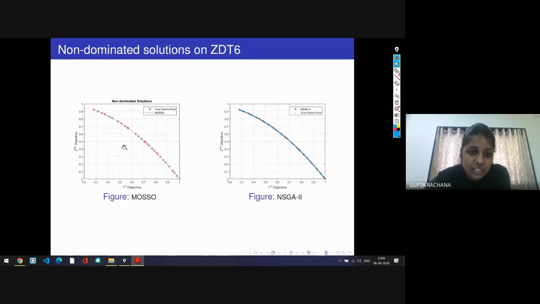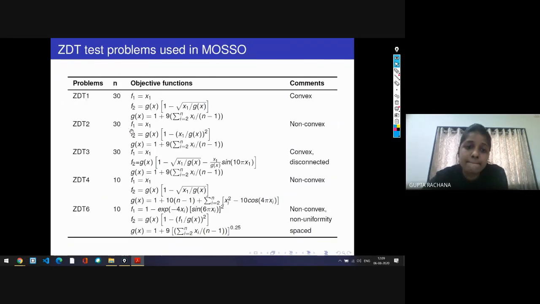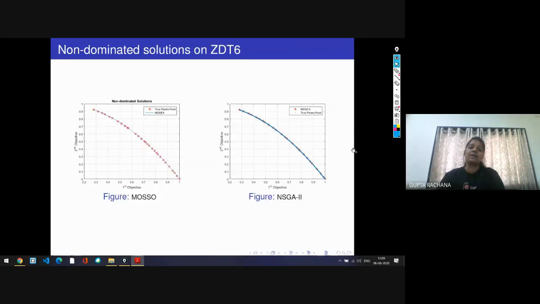Each test problem consists of two objectives, F1 and F2, with 30 decision variables, and this is the behavior of the test problem. In this graph, the blue line is the true Pareto front, and the red stars are the obtained solutions.